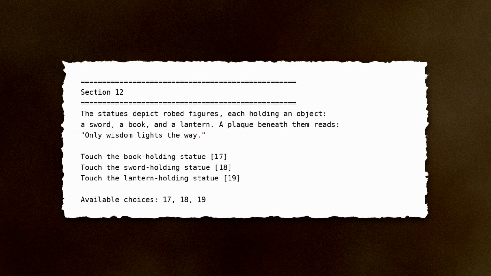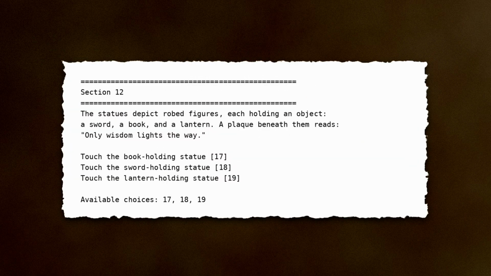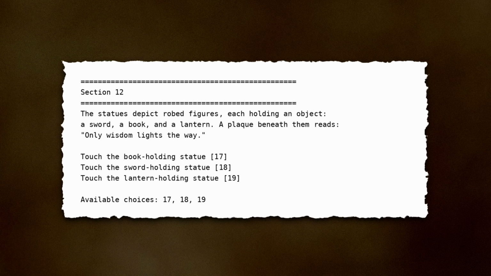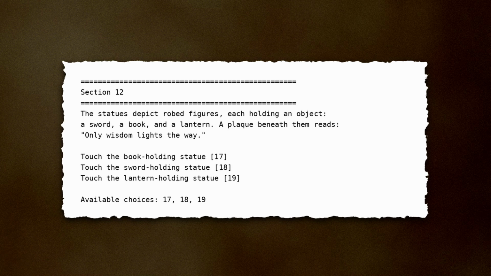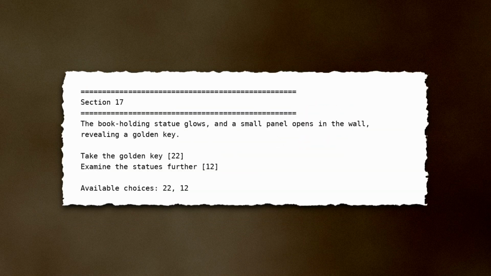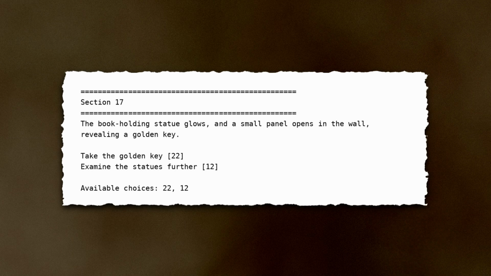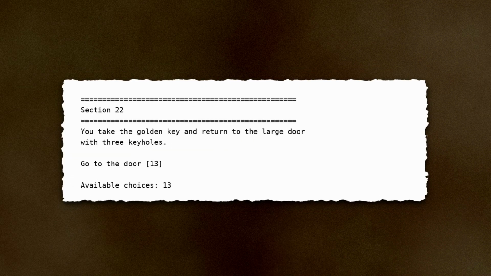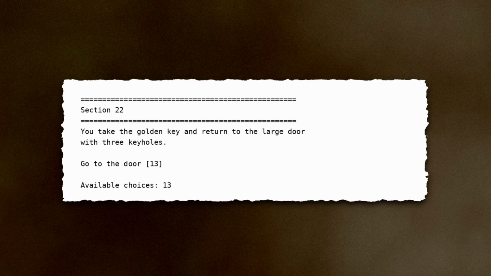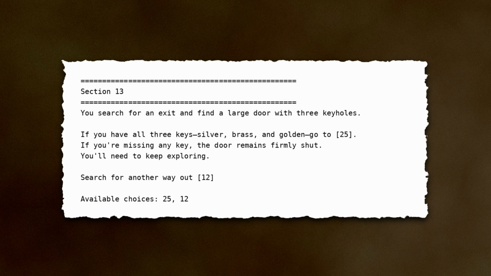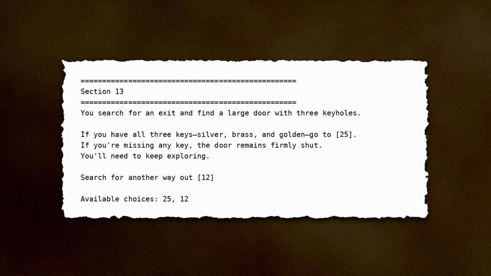These statues depict robed figures, each holding an object: a sword, a book, and a lantern. A plaque beneath them reads, "Only wisdom lights the way." Touch the book-holding statue. The book-holding statue glows, and a small panel opens in the wall, revealing a golden key. Take the golden key. You take the golden key and return to the large door with 3 keyholes. Go to the door. You search for an exit and find a large door with 3 keyholes. If you have all 3 keys, silver, brass and golden, go to 25.